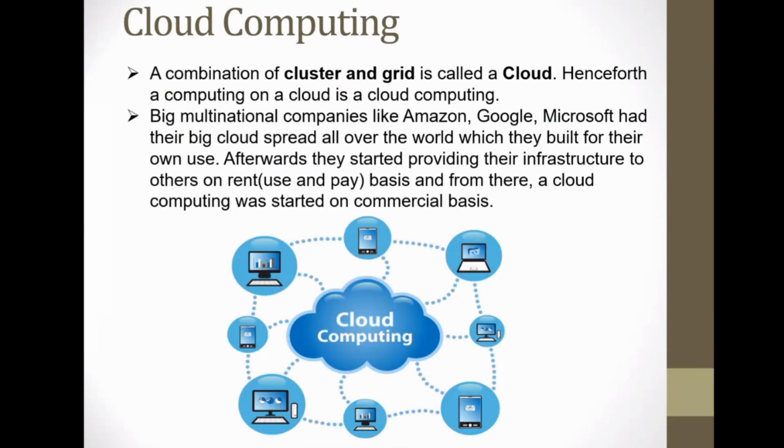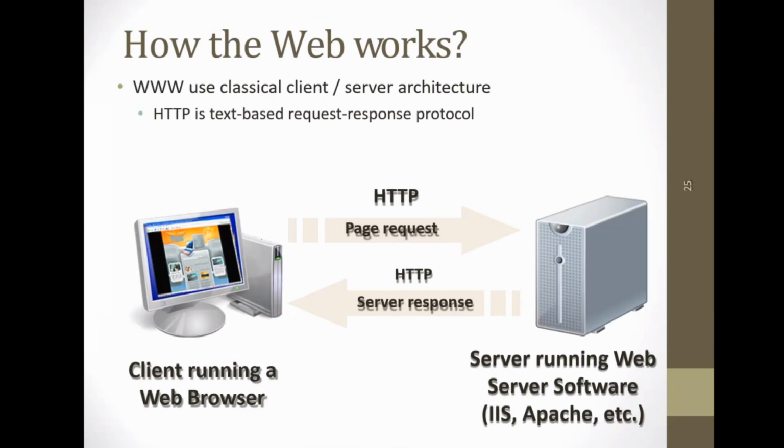Now this is a general picture. This is our machine, a computer, or it can be a mobile phone or anything. Here we are taking the service from the server, so this we call the client. And this is the server from where we are taking the service. On the server we have a web server. Whatever websites we access, like Gmail, Google, Yahoo, all those websites are constantly running on a server, and from there we are accessing them.